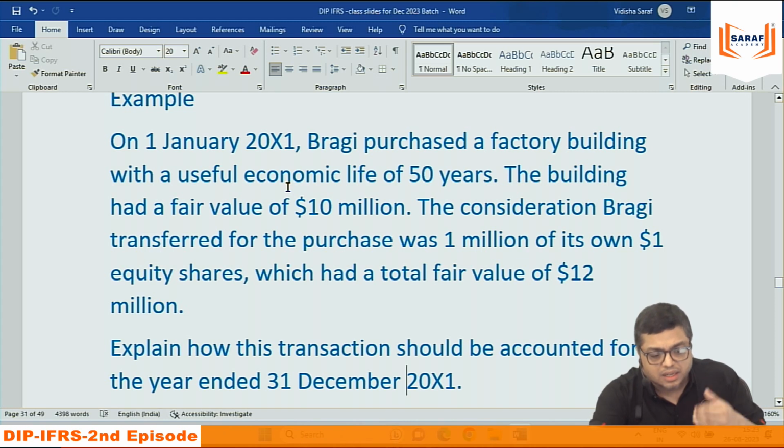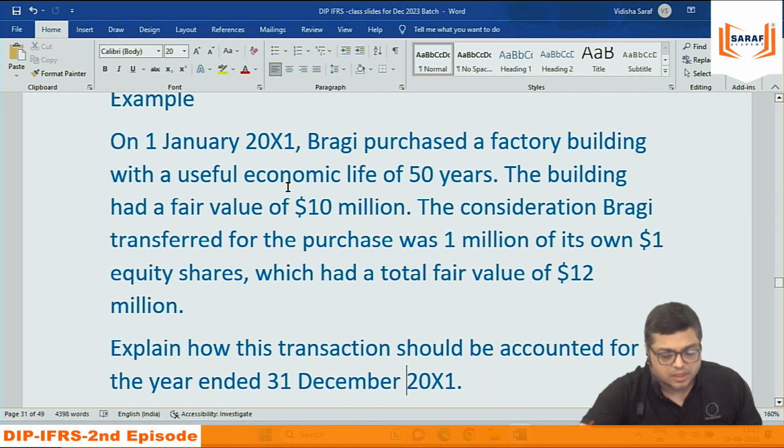Against the building, we have given shares 1 million. The fair value of shares is 12 million. Explain how this transaction should be accounted for the year ended 31st December 2011. So it is not relating to employee, ESOP and all that. It's pure you are purchasing an asset, and for the asset you are making payment in the form of shares.